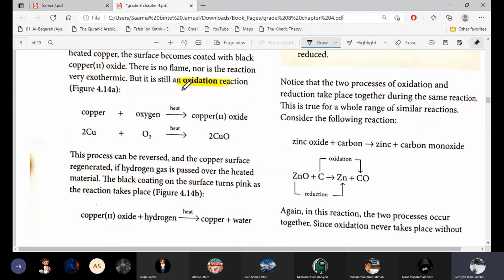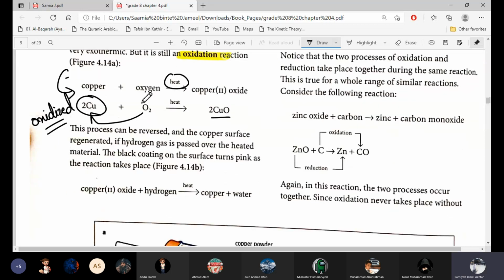And oxidation can be other reactions also, like this one. Copper plus oxygen under the influence of heat gives copper oxide. So oxygen is added in copper to make copper oxide. This is a simple oxidation reaction, and we will say that copper is oxidized. The substance in which oxygen is added, that is oxidized.